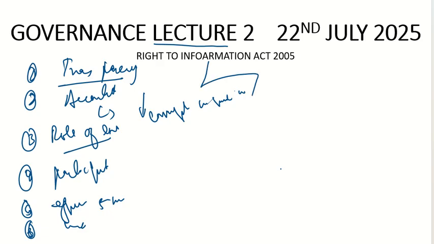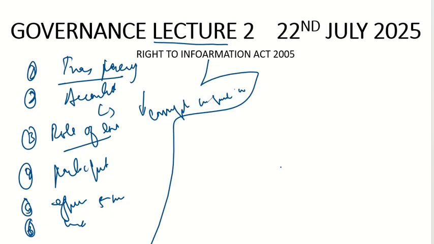Now what would be the characteristics of bad governance? Opposite to all this. If transparency is not clear, then we call that governance bad governance. If there is lack of accountability, that governance is bad governance. If there is weak rule of law, that governance is bad governance. If there is no participation of the people, that governance is bad governance. If there is no efficiency and responsiveness, no inclusivity in the governance, then we call this governance bad governance.